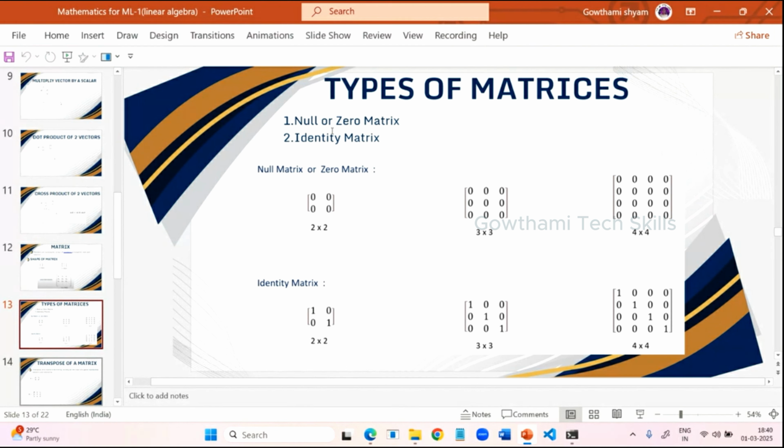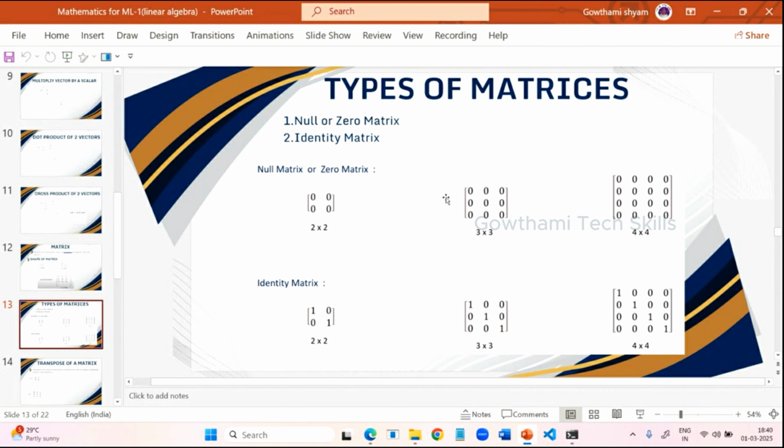We learned this in the NumPy library already. A null matrix is nothing but a matrix having all zeros, based on your operation. For example, if you have a 2 by 2 matrix, then you initialize the resultant matrix as 2 by 2, either with the 0 matrix or the identity matrix. An identity matrix has ones on the diagonal. But remember, whenever you use the identity matrix, it should contain an equal number of rows and columns, that is compulsory. Otherwise you cannot see the identical values. So these are the different types of matrices.